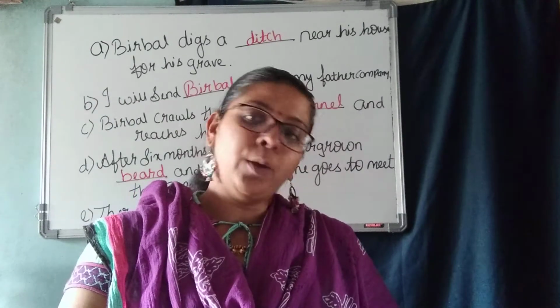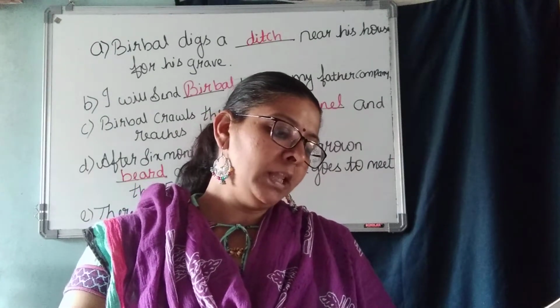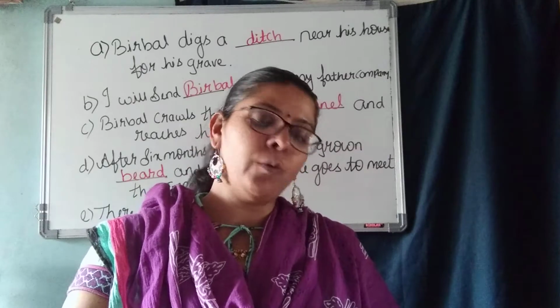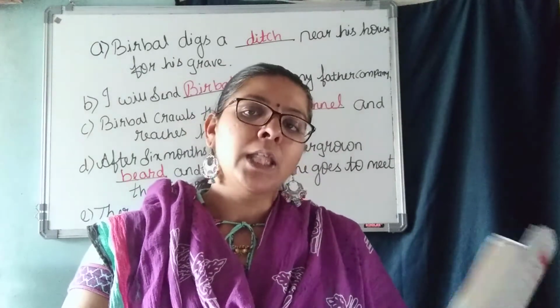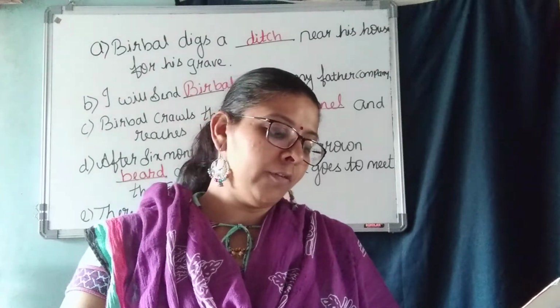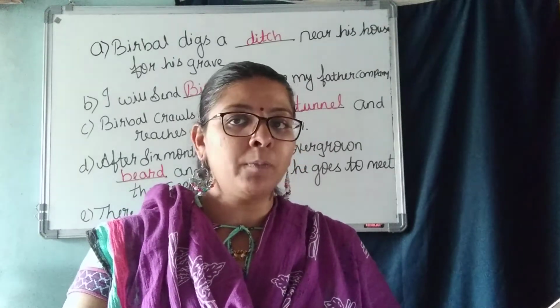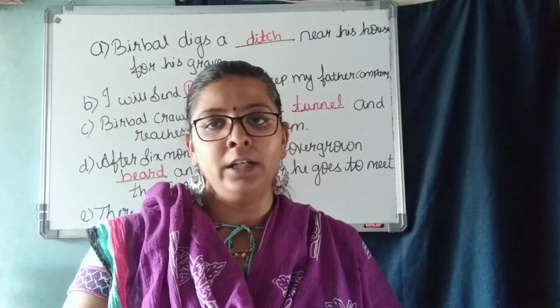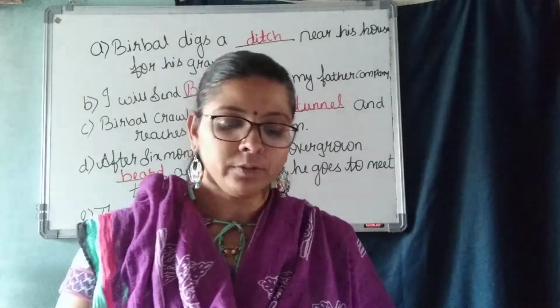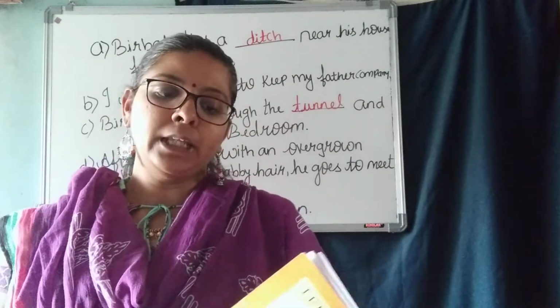AI and AY words. Unjumble the following AI and AY words. That is homework, children. So please unjumble the words. They have given you jumbled words. So make it a proper word which has an AI or AY letter in it. That is homework. Okay. Now let us see the next one here.